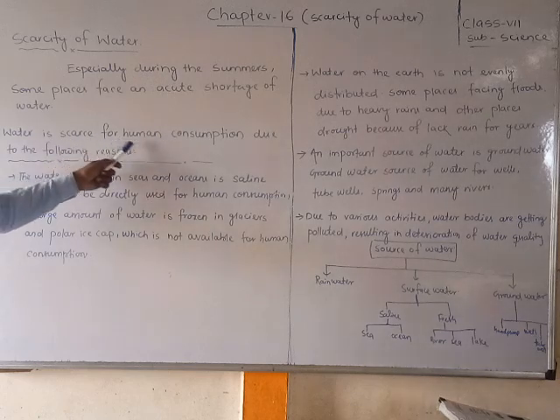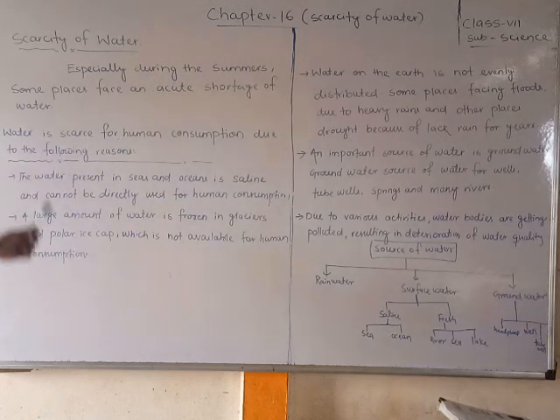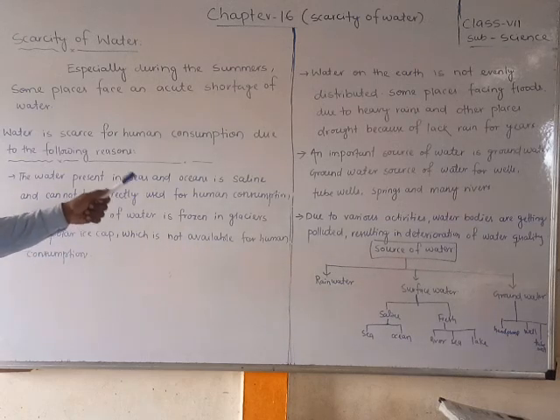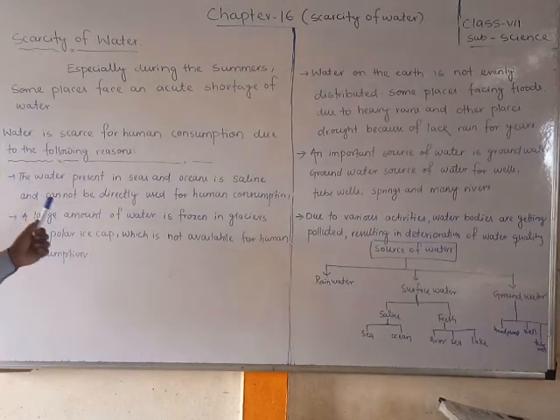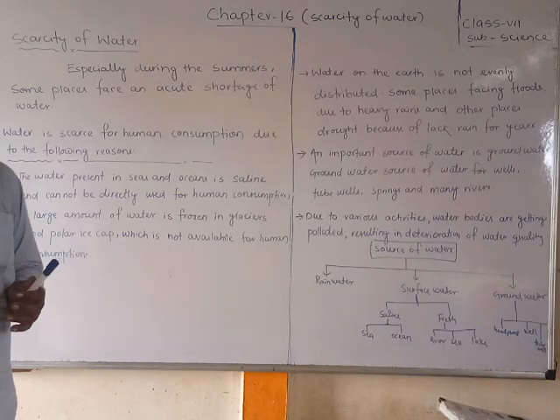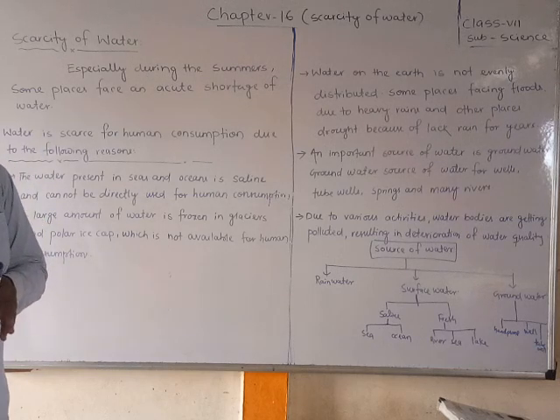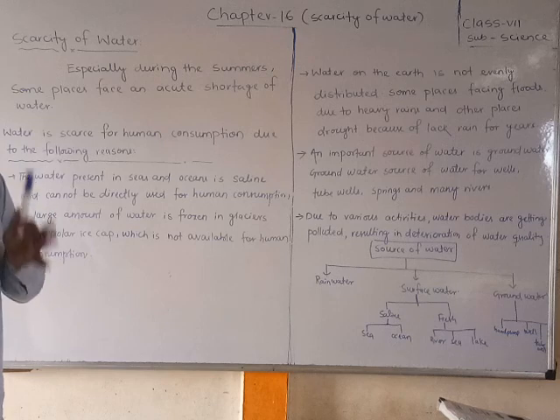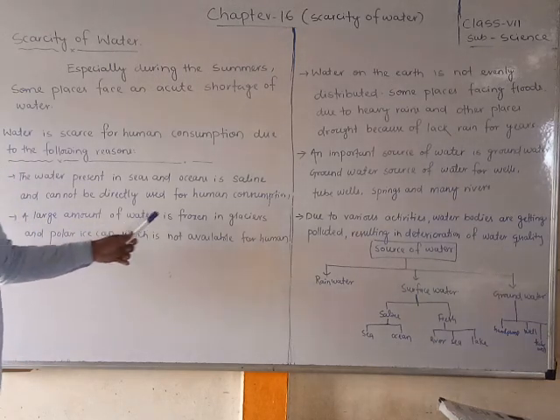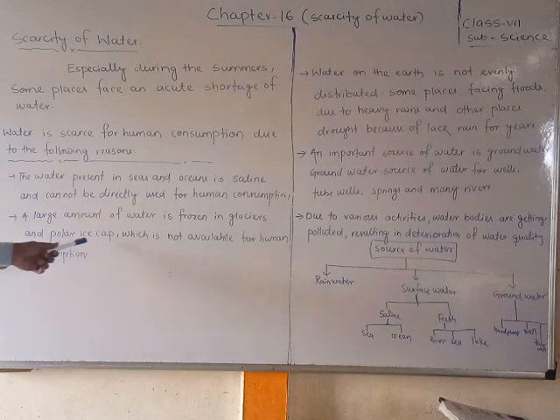Water is scarce for human consumption due to the following reasons. The water present in the seas and oceans is saline and cannot be directly used for human consumption. Students, you should remember one point: about 97-98% of water is saline water present in the sea or ocean, which has a salty taste and is not suitable for direct consumption. Next, a large amount of water is frozen in glaciers and polar ice caps, which is not available for consumption.